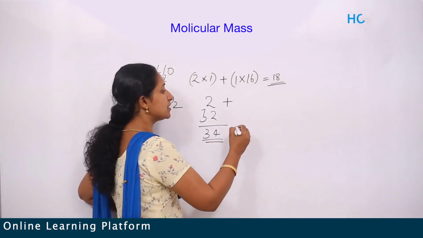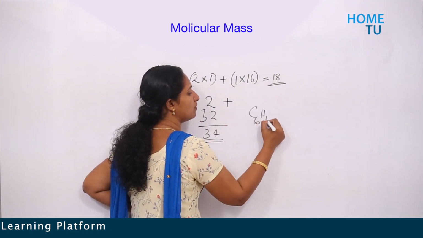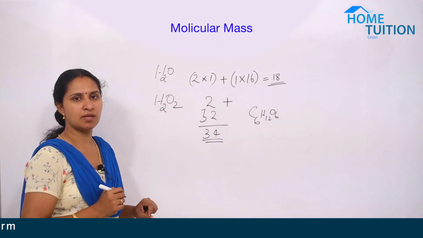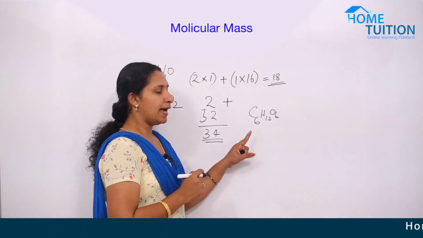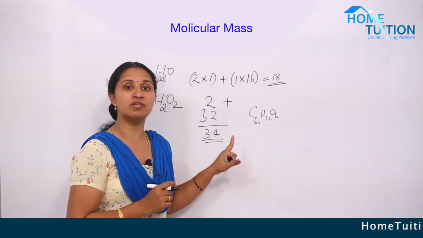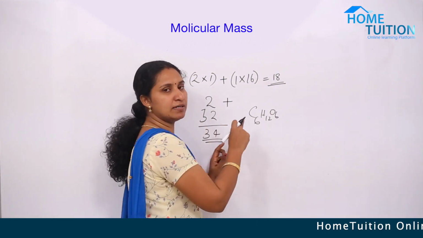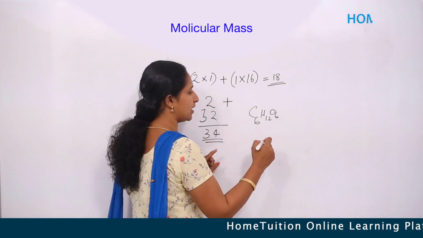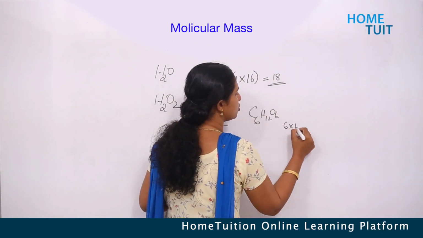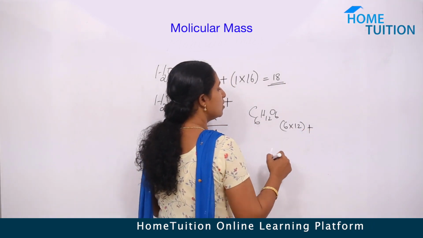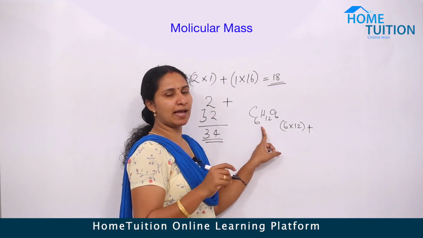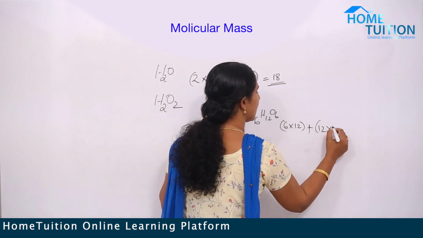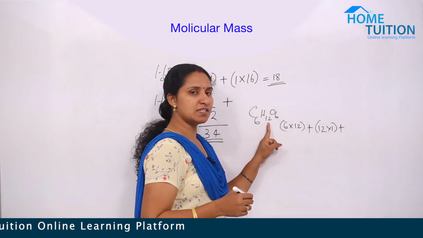Another one. C6H12O6. What is C6H12O6? Yes, glucose. And what's the molecular mass of this glucose? Carbon's atomic mass is 12. So 6 carbon atoms are there, so 6 into 12, plus 12 hydrogen atoms with atomic mass 1, so 12 into 1, plus oxygen.